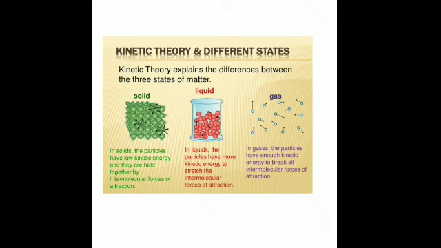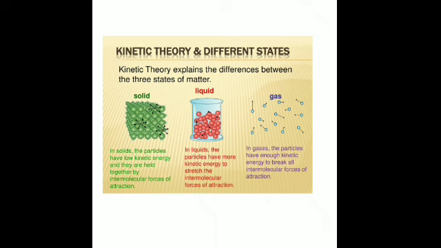Similarly, these particles, whether they are present in solid, liquid or gas, how do they keep the particular form in which they are? Just because they have a force of attraction between them, something which is keeping them together in the form in which they exist, whether solid, liquid or gas. This is called interparticle or intermolecular force of attraction.